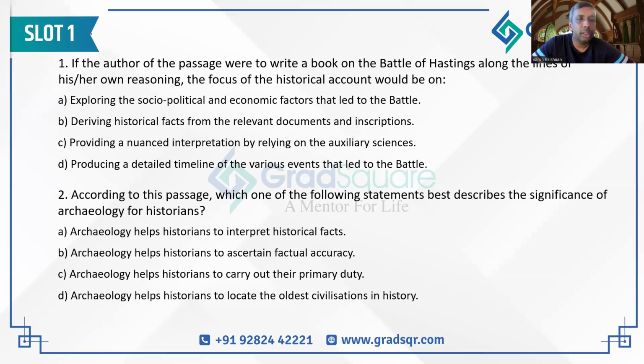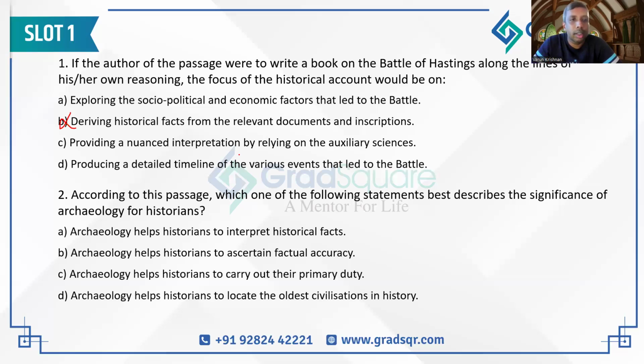Option B says deriving historical facts from relevant documents and inscriptions. Definitely not the correct answer, because the author has already said that showing facts is not history. So B is not the correct answer. C says providing a nuanced interpretation by relying on the auxiliary sciences. Maybe the author wants to show their nuanced sense of interpretation by relying on the auxiliary sciences. This can be a possible answer because of nuanced interpretation. So let's hold on to this.